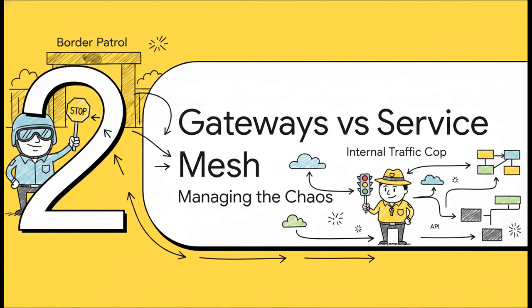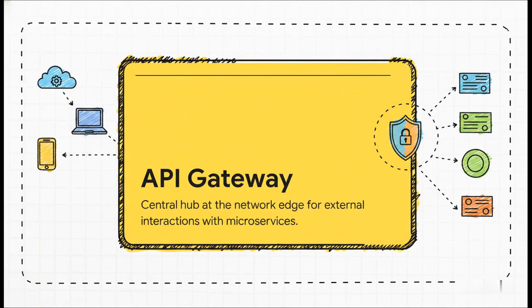Moving to Section 2, gateways versus service meshes. Let's meet the border patrol and the internal traffic cop that keep all this chaos organized. Think of the API gateway as the ambassador for your backend services. It acts as a centralized security checkpoint and the single entry point for all external clients, like mobile apps, web browsers, partner APIs, the whole shebang. Its primary job is to look at the incoming request and route it to the exact right microservice, all while enforcing strict security policies, so the outside world can't just access whatever it wants.